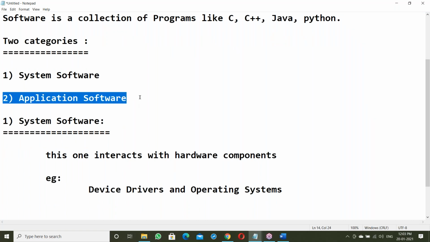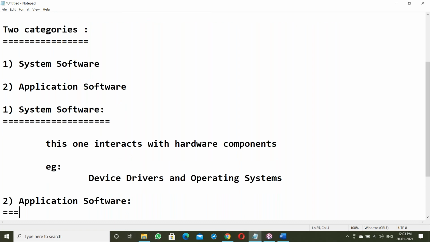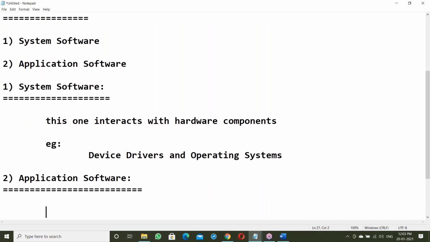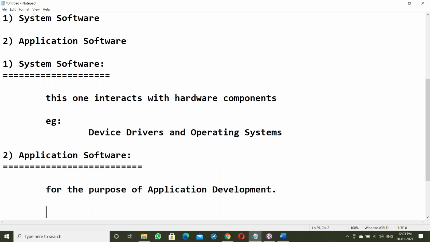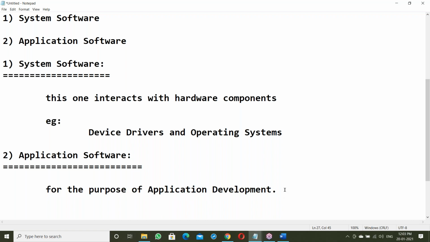Next, application software. What is application software? This is for the purpose of application development.